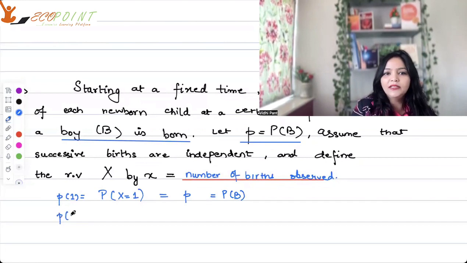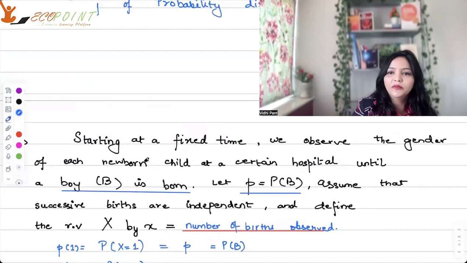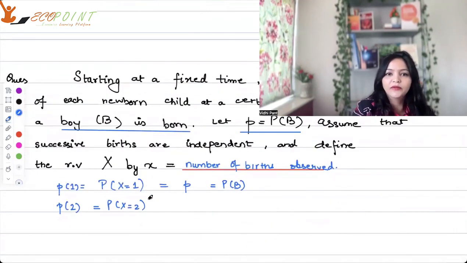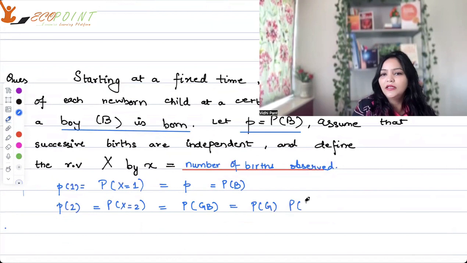Probability X equals 2 means the number of births observed is 2. Since we are observing the gender until the first boy is born, this probability will be girl, boy. Since all the births are independent, this is nothing but probability girl times probability boy. Now, the probability of boy is P, which means the probability of girl is 1 minus P.